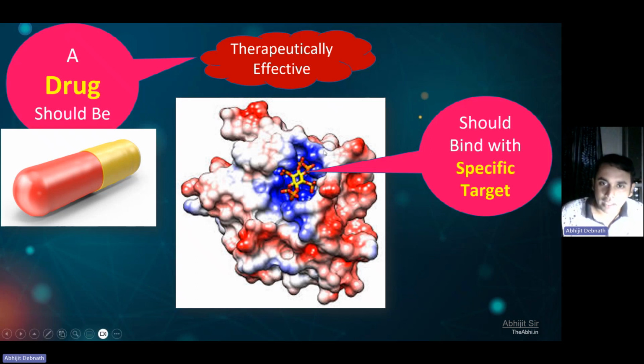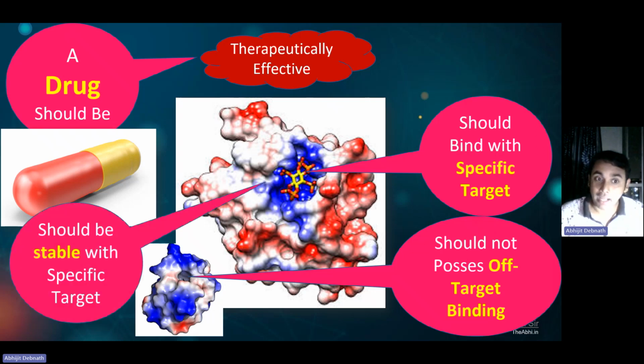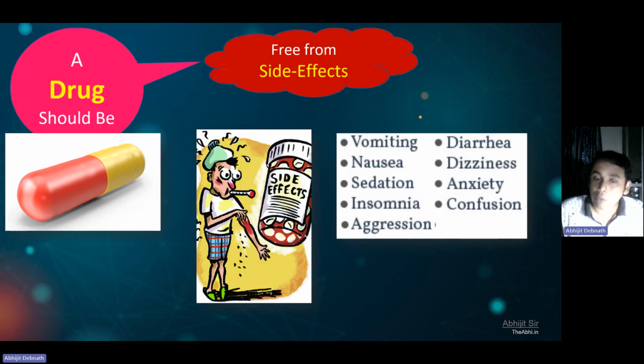So here you can see this is a protein and this is the active site of this protein, and the drug is very nicely binding with this protein, and it should not possess any kind of off-target binding. If it does, we'll be observing various kinds of side effects and adverse reactions, and it should be stable at the active site. And yes, this drug molecule should be free from the common side effects we observe in the mostly used drug molecules, like vomiting, nausea, sedation, insomnia, aggression, diarrhea, dizziness, anxiety, and confusion. Such things should not happen with our drug molecule.